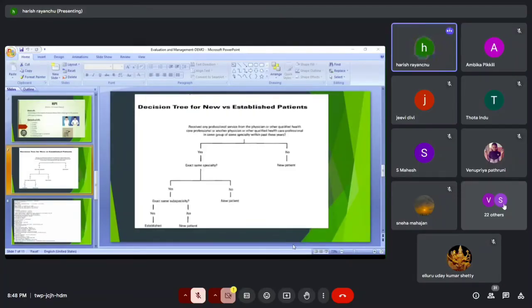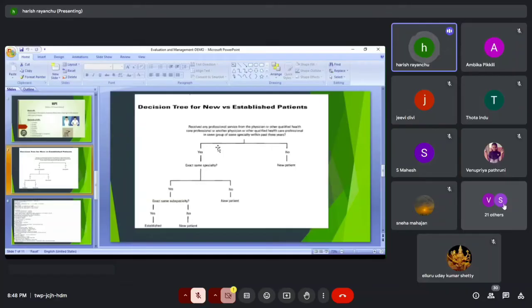So if any office visit document is there, just click on that and open it. Check which physician evaluated the patient, and which department the patient is coming to now. You can compare both and consider the visit as new or established. That is a simple thing, guys. So this is about the new versus established concept, and I am going to explain one procedure.